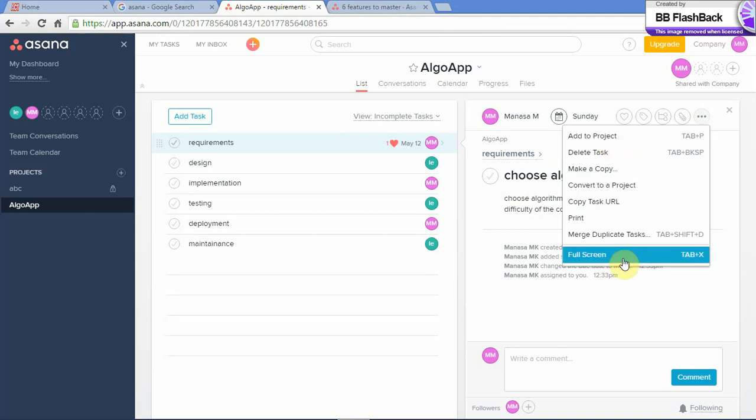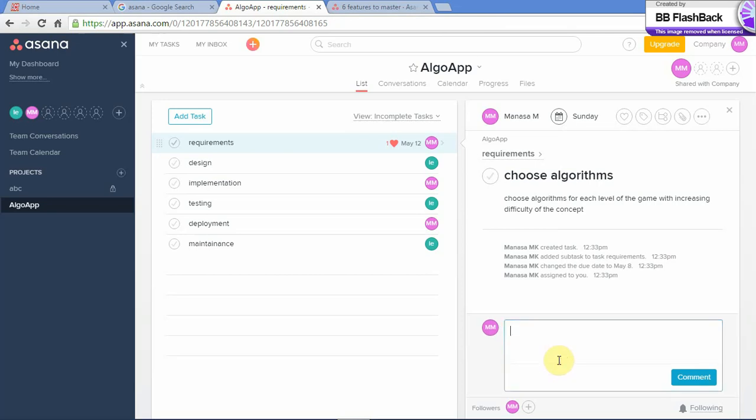These are the various things that you can do to this project. You can add to the project, you can delete this task, make a copy, to give the copy of the task to your teammates or the vendors. You can convert it to a project when a task gets too detailed, and you can also use all these other options. You can merge duplicate tasks. This is very useful when you and your teammate create similar tasks, and it reduces redundancy.